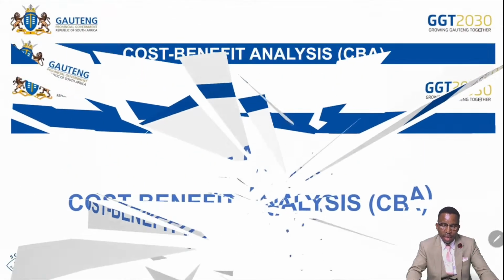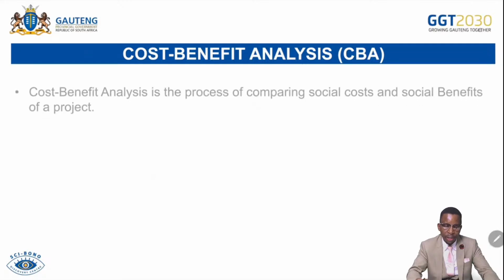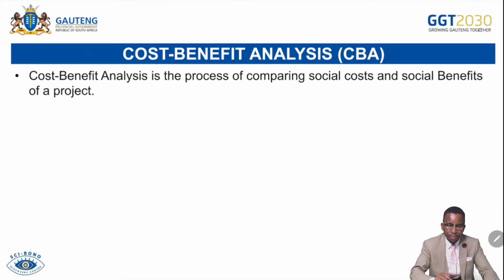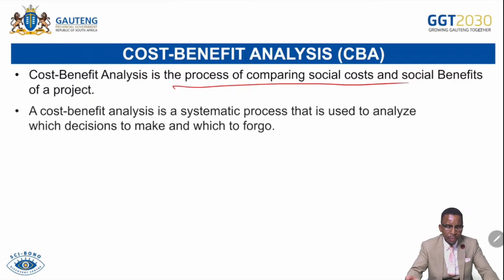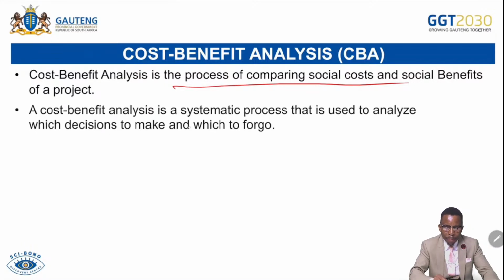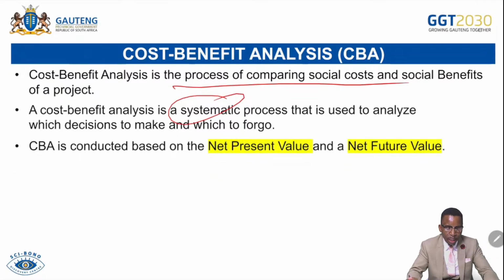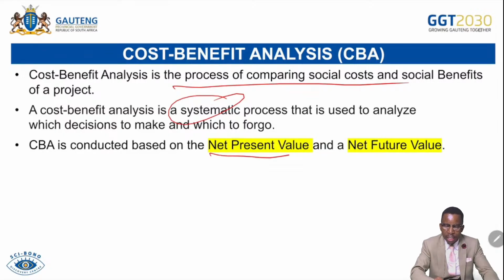Then we go to the CBA, the last part of our lesson, the cost benefit analysis. It's a process of comparing cost and benefit for a particular project. The cost benefit analysis is a systematic process that is used to analyze which decisions can be made and which ones should be left aside. CBA is conducted based on net present value and net future value.